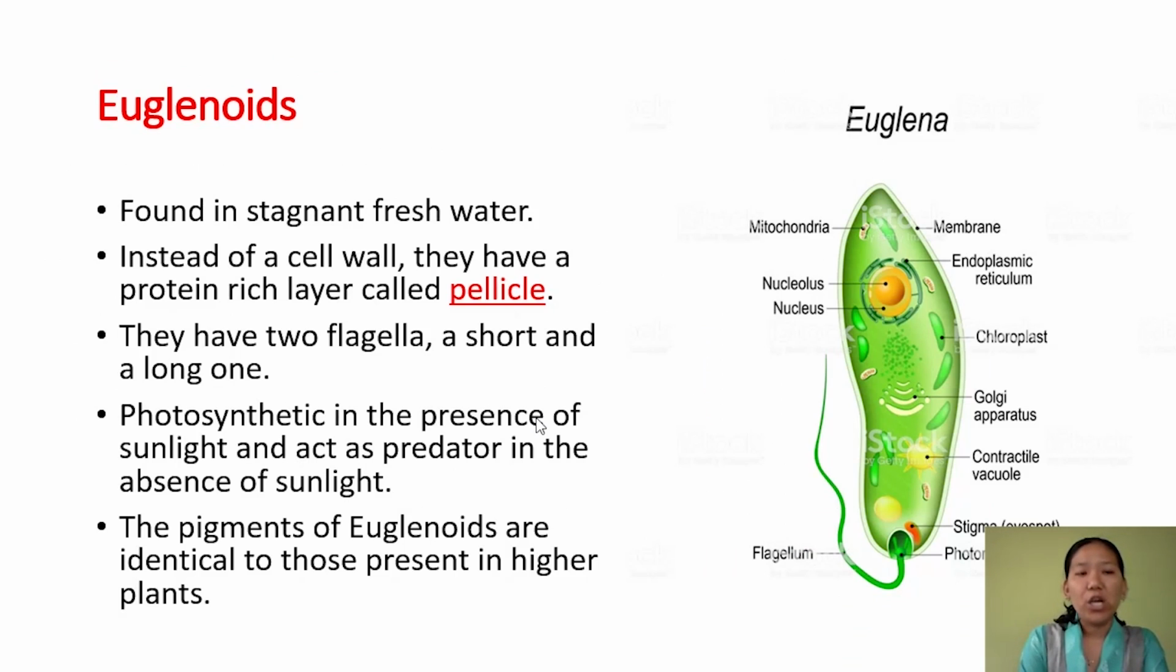Next is euglenoid. Euglenoids are found in stagnant fresh water, and instead of a cell wall, they have a proteinaceous layer called pellicle, which is why the body is flexible in them. These euglena have two flagella, one long and one short. They are usually photosynthetic in the presence of sunlight, but in the absence of sunlight, they become predators. So that is the speciality here. It shows the characteristics of both plant and animal. And the pigments present in the euglenoid are identical to those present in higher plants.